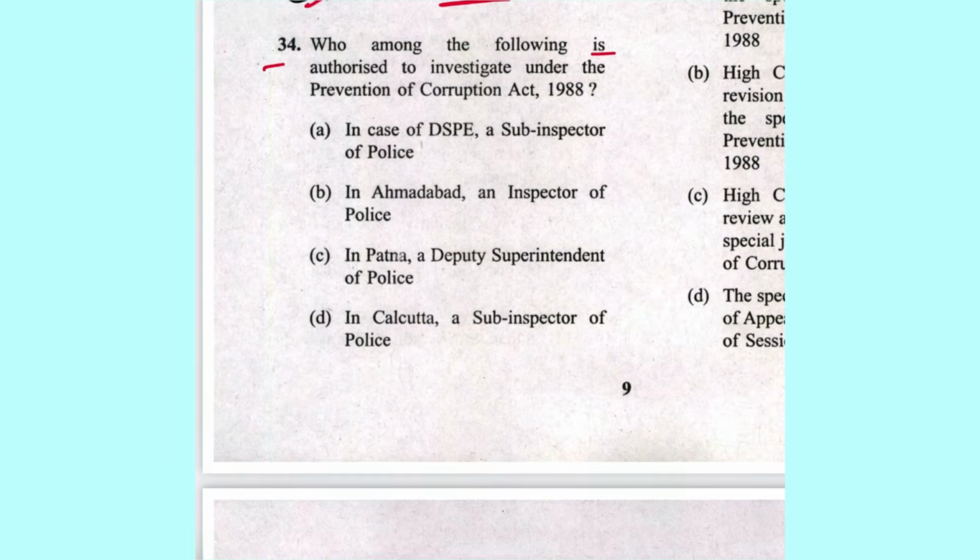Next, 34. Who among the following is authorized to investigate under the Prevention of Corruption Act 1988? In DSPE a sub inspector, or in Ahmedabad an inspector, or in Patna a DSP, or in Calcutta a sub inspector. In Patna a DSP can. C is the answer. This is the provision under section 17 of PC Act where it is mentioned that in case of DSPE an inspector can investigate, and in other states only DSP can investigate. So C is the answer.